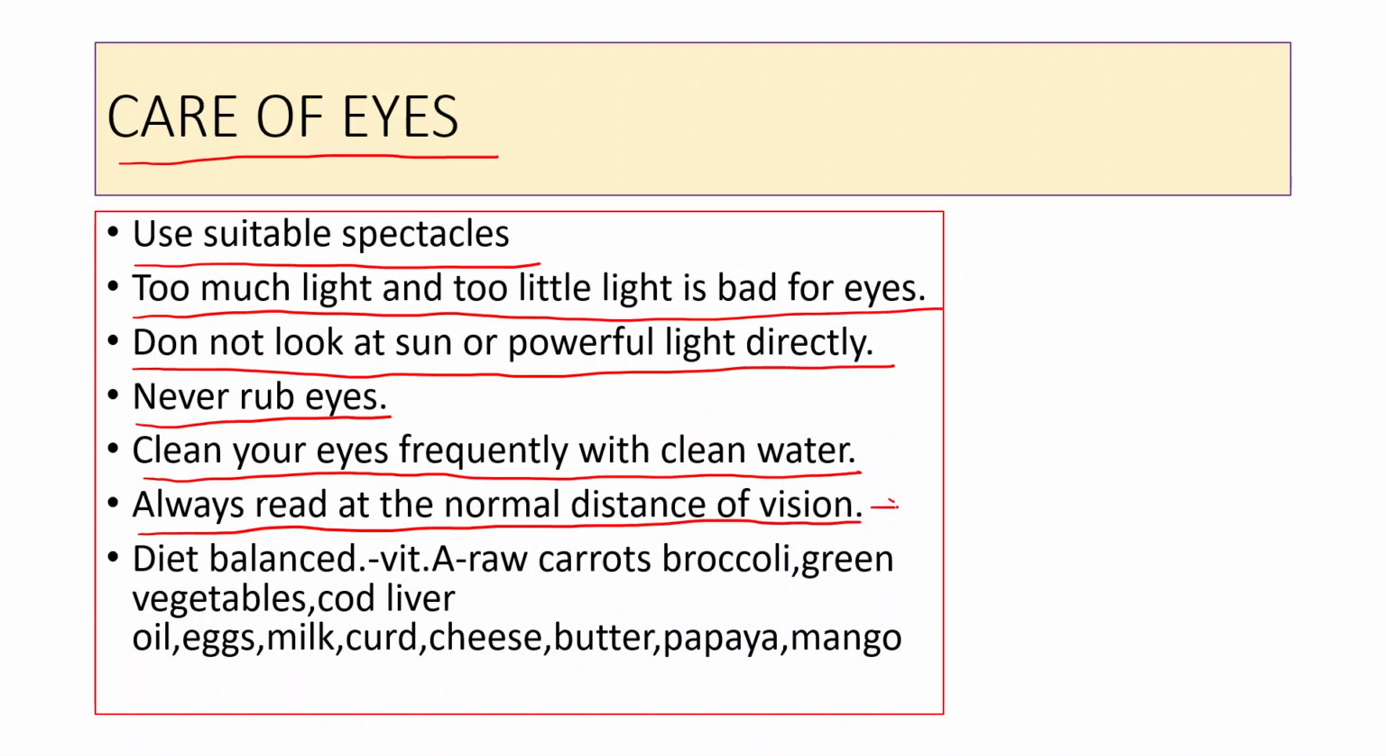You know what is the normal distance of vision? It is 25 centimeters from the eyes. Now what else you can do to care your eyes? You can take a balanced diet which is rich in vitamin A. For example, raw carrots, broccoli, green vegetables, cod liver oil, eggs, milk, curd, cheese, butter, papaya and mango. These are food materials which are rich in vitamin A. Often if you are not taking these things in your diet, then you may suffer from various problems like night blindness or xerophthalmia.